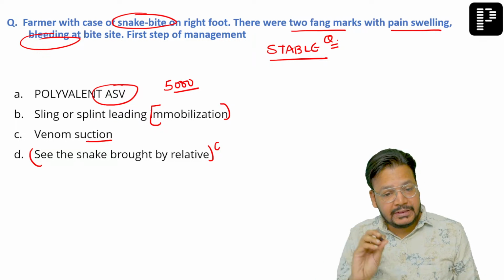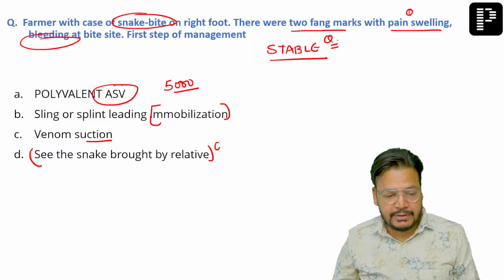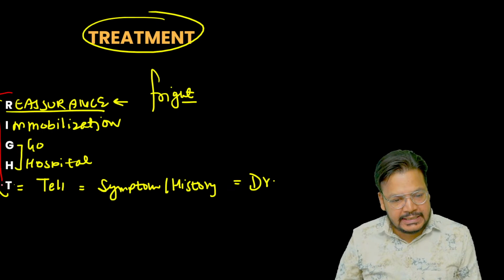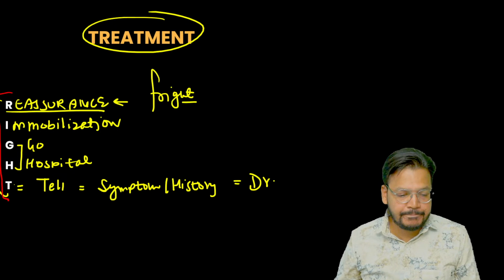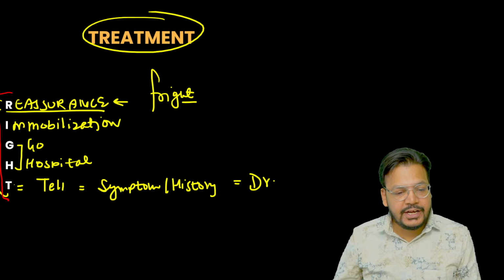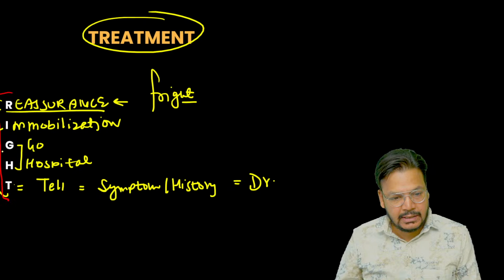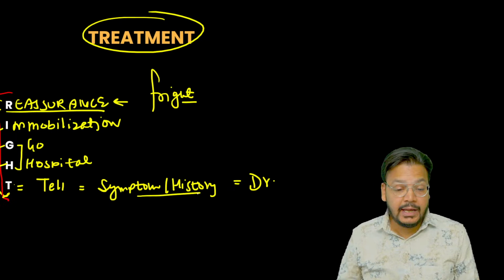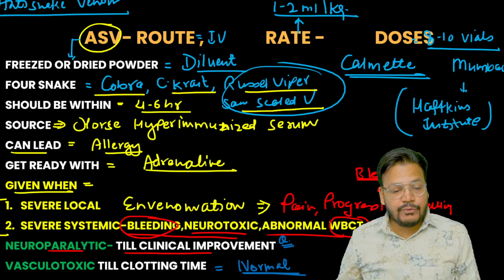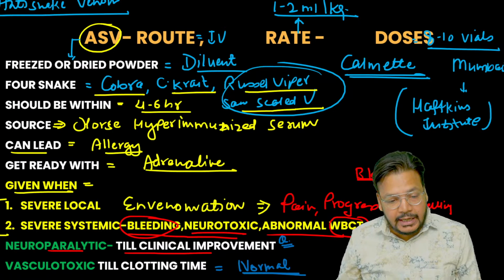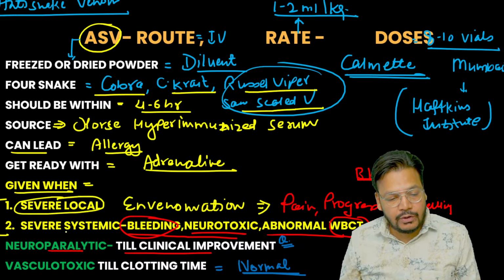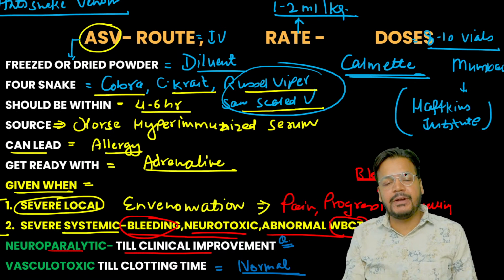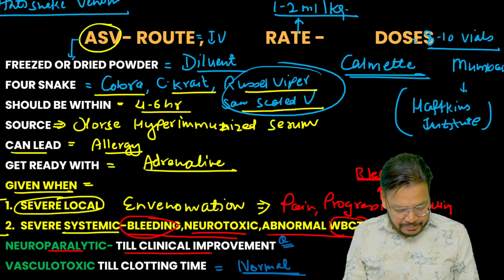Now, my dear friend, if this kind of finding is there, as I taught in the PrepLadder classes, the first step of management is the right strategy. What is the right strategy? Reassurance, immobilization, yes. Go to hospital, tell the symptoms and history to the doctor. Now, the only case where we give anti-snake venom is if you have severe local finding or severe systemic bleeding, which is not mentioned here.